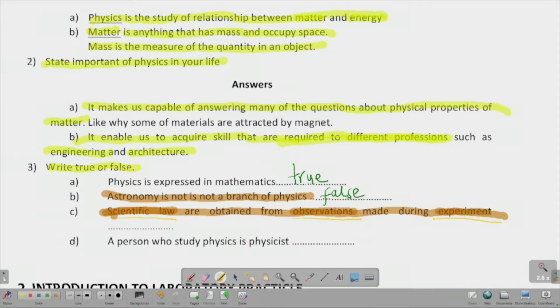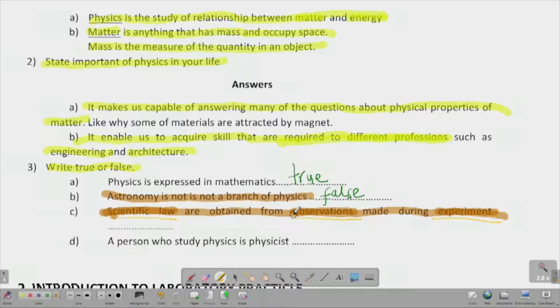And then an important word here is experiment. What is an experiment? You might or might not have heard this word, which is not a very complex word. It just means a set of activities that is held under control to get certain results. So maybe if you want to know why this nail is getting attracted to the magnet, you keep your nail here and then you take your magnet. We say you are doing an experiment because you control the activity so as to get certain results. So that is called an experiment.